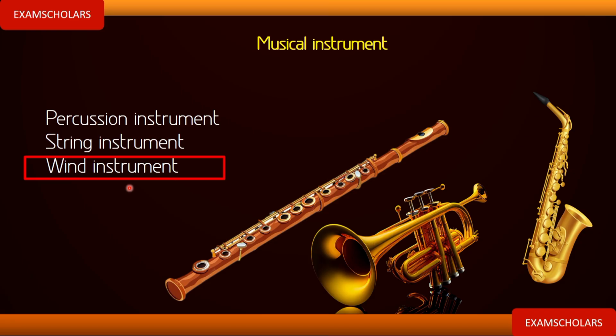These are wind instruments. How can we find the speed of sound in a material medium? When you want to find the speed of sound in air, in water, or in a solid material, how do you find it? I'm not going to bore you with the derivation, so I'm going straight to the point.